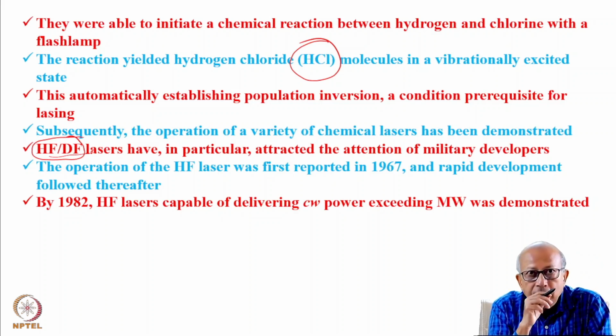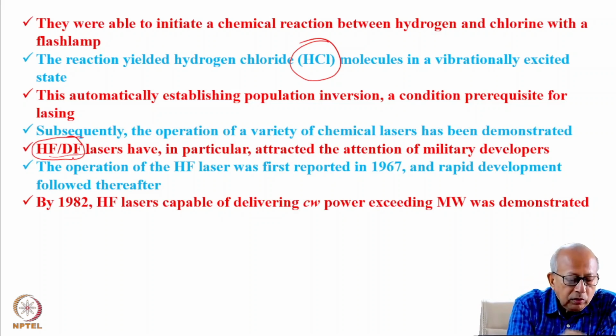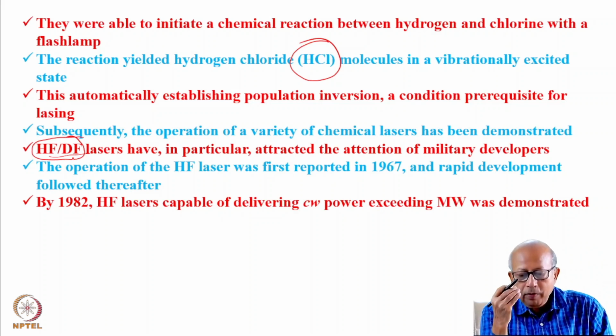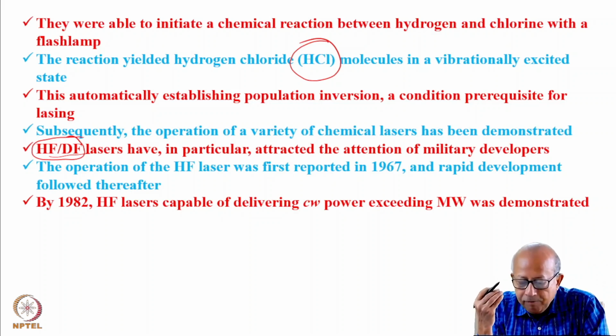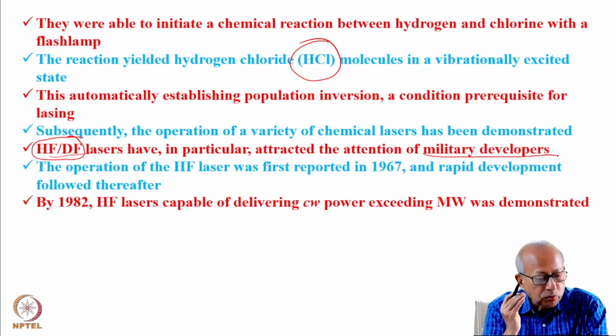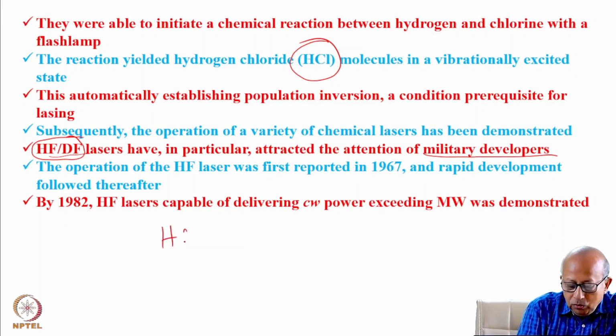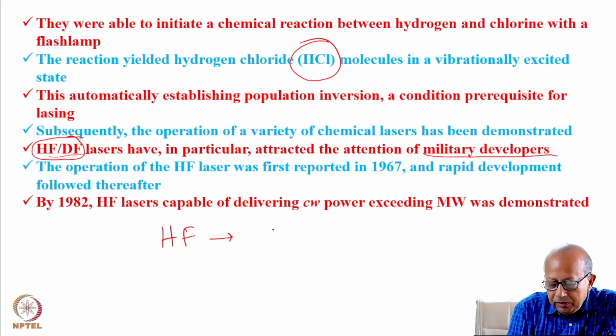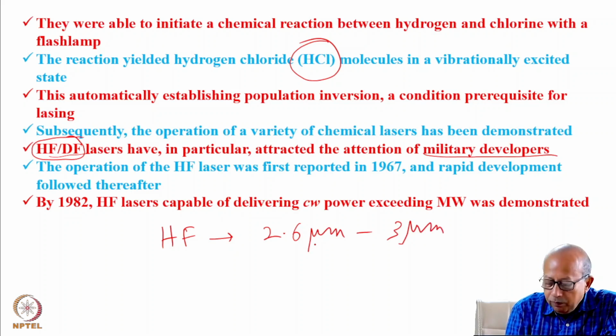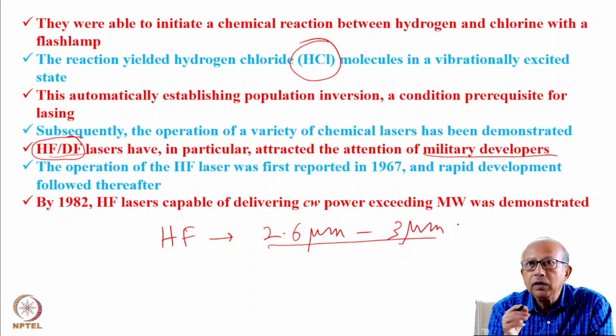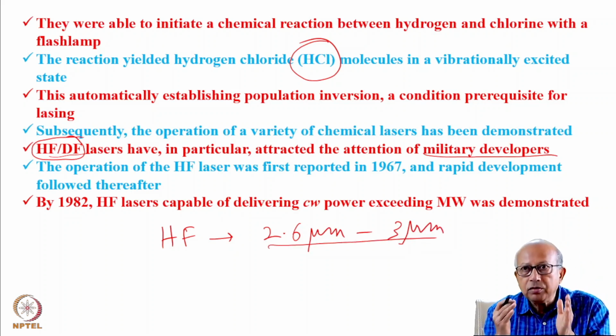We also have seen that although hydrogen fluoride and deuterium fluoride have attracted the attention of military developers, they have their issues, like the emission of the hydrogen fluoride laser, which operates in the region of 2.6 micrometer to 3 micrometer wavelengths of the infrared region of the electromagnetic spectrum.